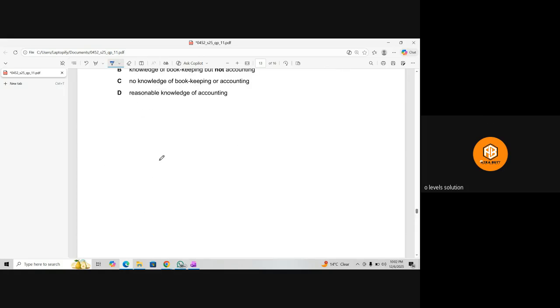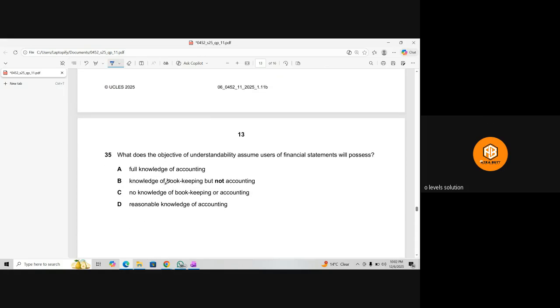Then we have the last one. What is the right answer for this? What does the objective of understandability assume users of financial statements will possess? Full knowledge of accounting, knowledge of bookkeeping but not accounting, no knowledge of bookkeeping or accounting, or reasonable knowledge of accounting. Understandability means that your financial statements should be understandable for those persons who have reasonable knowledge.